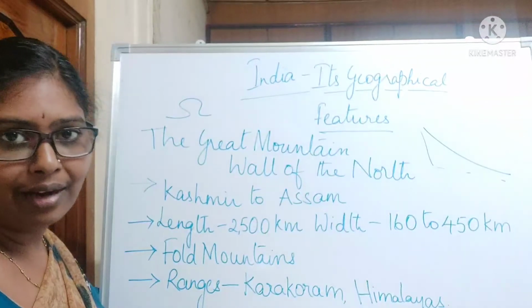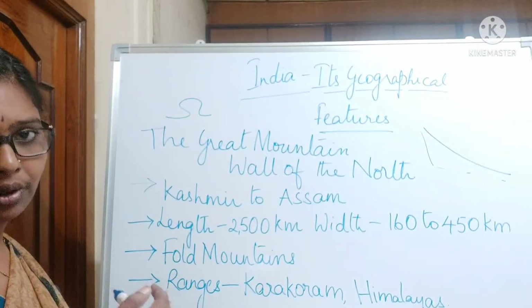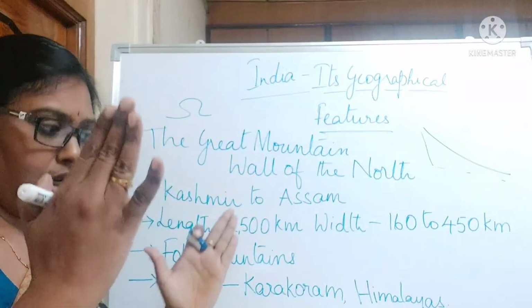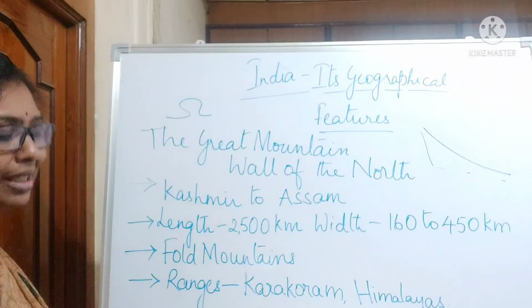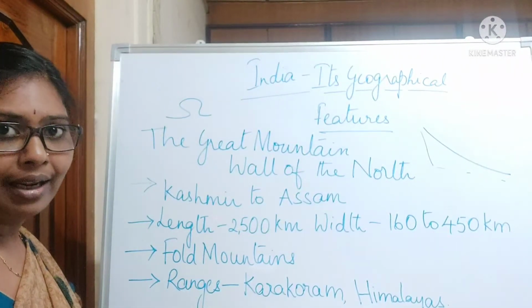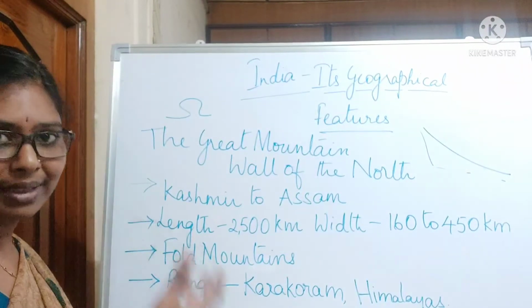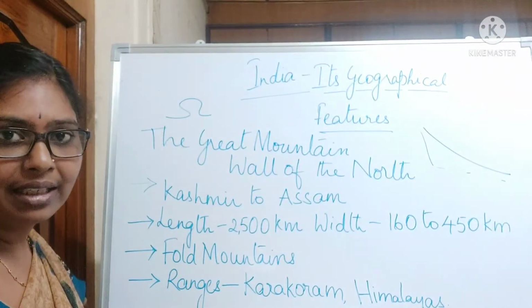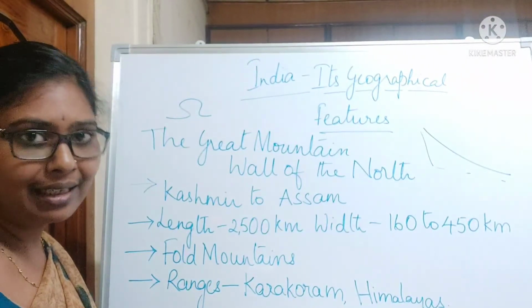One of the landforms is mountains, and because of the folding of the earth, these great mountains are formed, right? And these are young fold mountains. Young fold mountains means which are formed very recently and not less than 50 million years, right?